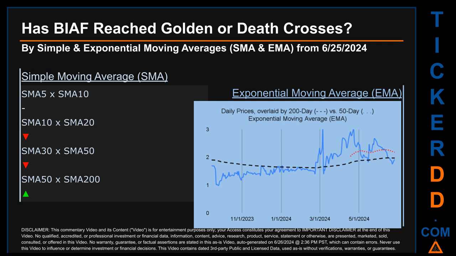For simple moving average, by comparing 50 to 200 days, we found a bullish golden cross signal since the 50-day SMA crossed above the 200-day. Continuing with SMA, we looked across the 5 to 10, the 10 to 20, and the 30 to 50-day ranges to see if golden and death crosses had been reached. We found death cross signal for the 10 to 20 and the 30 to 50. We could not find neither golden cross nor death cross signal for the 5 to 10.